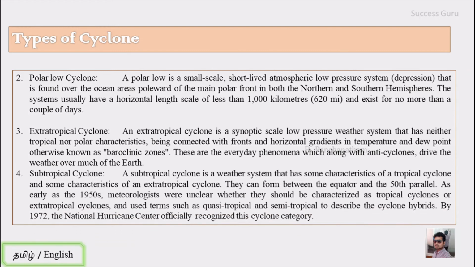The fourth one is the subtropical cyclone. A subtropical cyclone is a weather system that has some characteristics of a tropical cyclone and some characteristics of an extratropical cyclone. They can form between the equator and the 50-degree parallel. As early as the 1950s, meteorologists were unclear whether they should be categorized as a tropical cyclone or extratropical cyclone, and used the term quasi-tropical or semi-tropical to describe this hybrid cyclone. By 1972, the National Hurricane Center officially recognized this cyclone category, that is a subtropical cyclone.